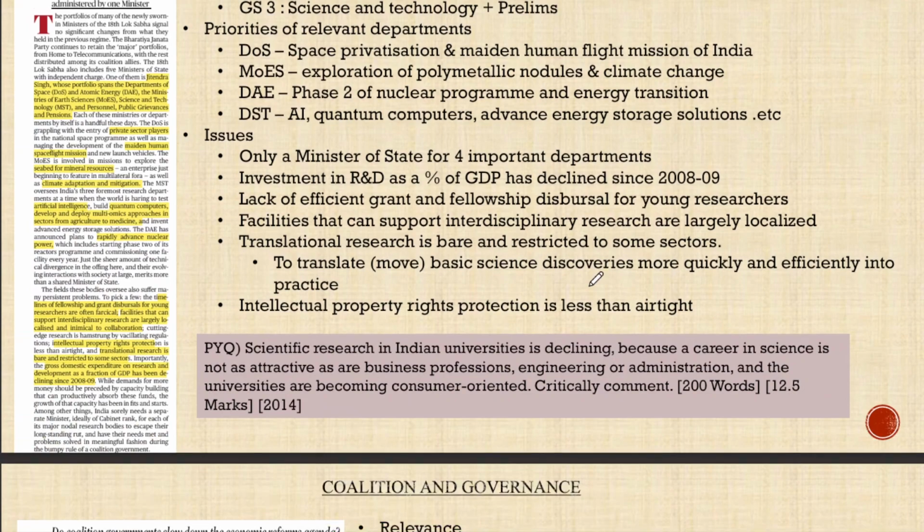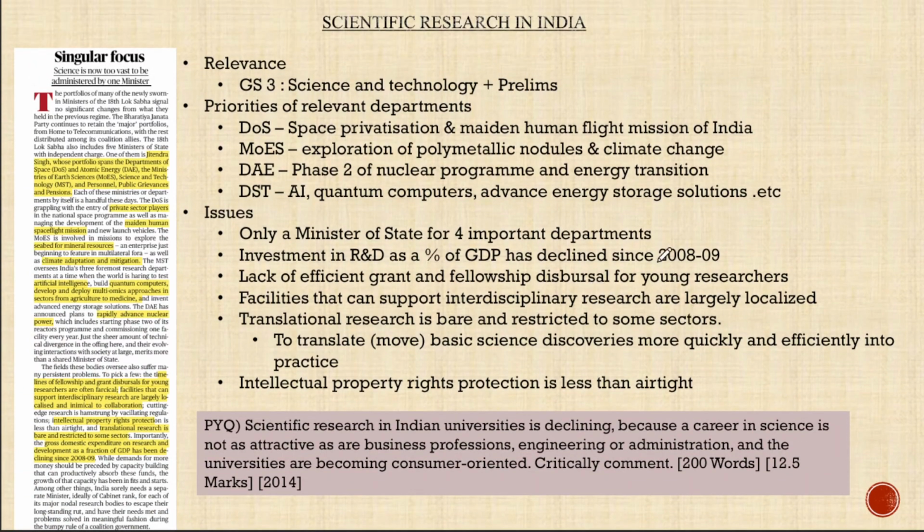Now coming to the detailed articles. Now we have two of them, as I've mentioned before. The first article deals with scientific research in India. As I said, it is relevant for you from the GS3 paper with respect to science administration. It will also give you some conceptual clarity with regard to the priorities of various ministries for the prelims paper as well. So first, let's look at the priorities of different ministries in the scientific field in the upcoming years.